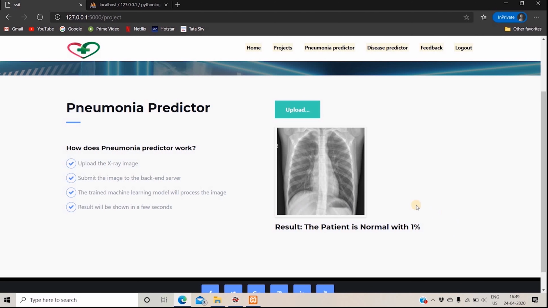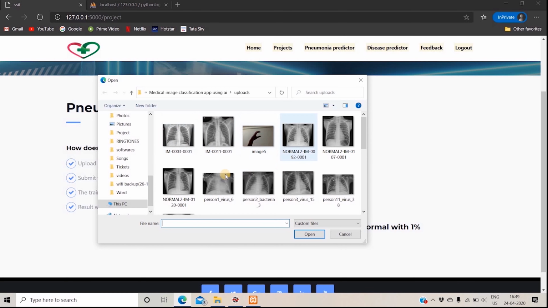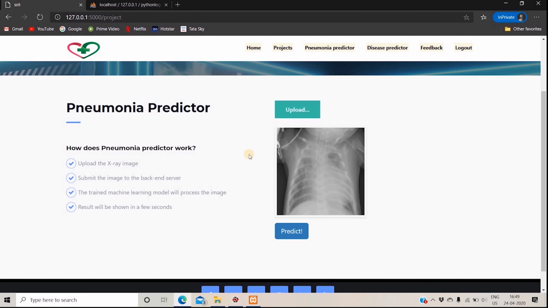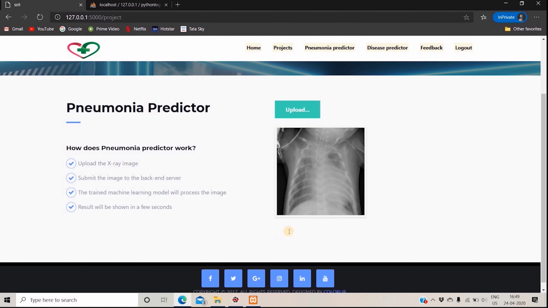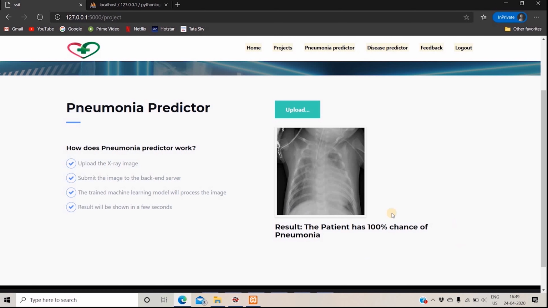This patient is normal with 1%. Now let's try another X-ray. Now the prediction says the person has a 100% chance of pneumonia.